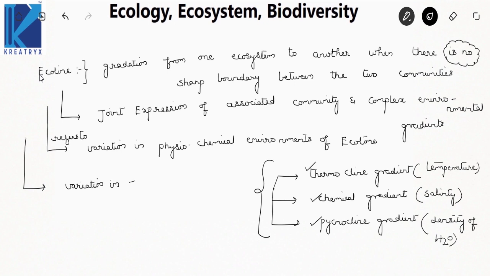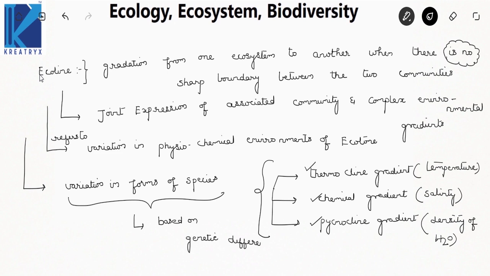Now again, ecocline refers to the variation in forms of species, and also their genetic differences. How is this variation in forms of species identified? Based on their genetic differences. Now got the point?